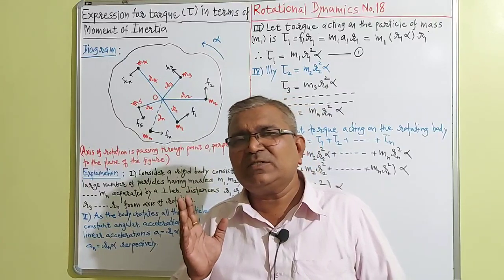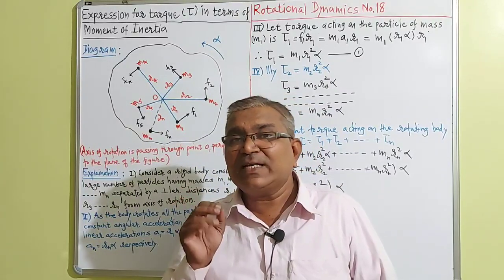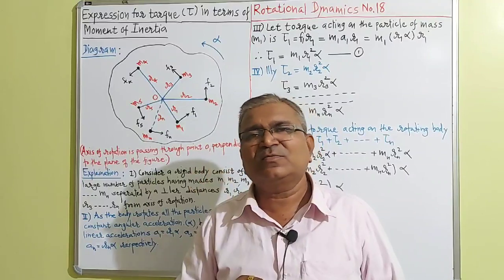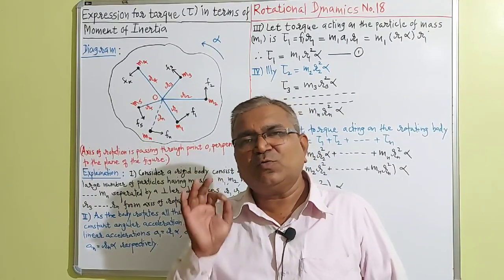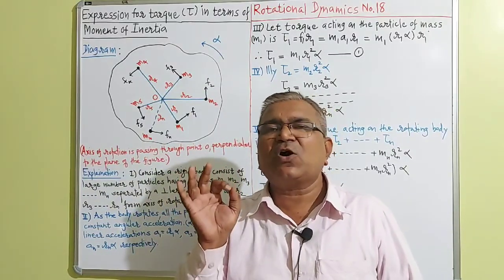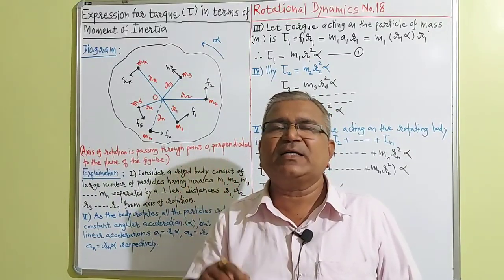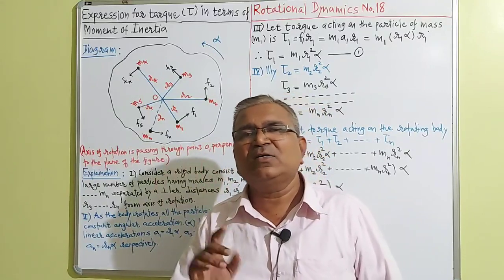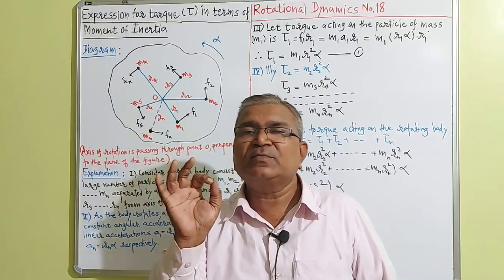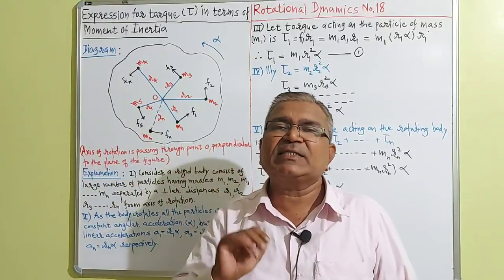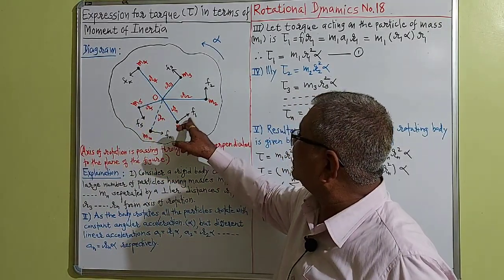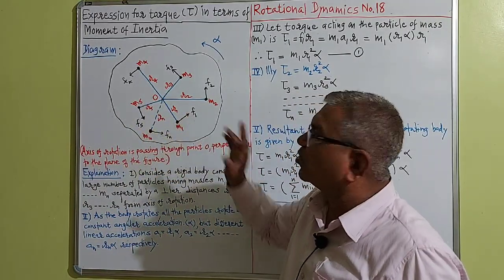For the rotation, a moment of force, which we call torque, should be acting on the body, and we know that the torque acting on every particle is given by the formula tau is equal to the magnitude of force into the perpendicular distance between the axis of rotation and the line of action of that force.